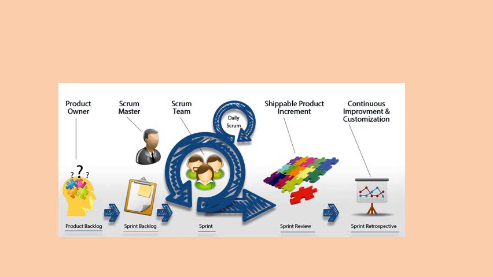This representation is different. Now here you can see the role of everyone. We know what a product backlog is. So for the product backlog, who is responsible? The product owner is responsible, and he will help you. He will be responsible for creating a product backlog. Then for the sprint backlog, we are performing sprint one and everything.